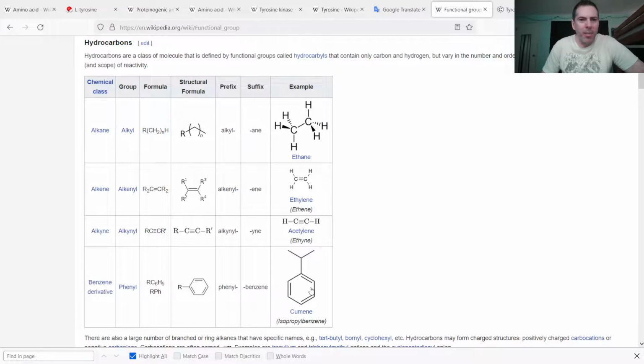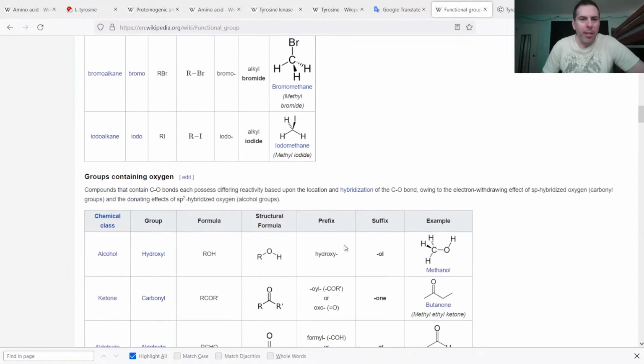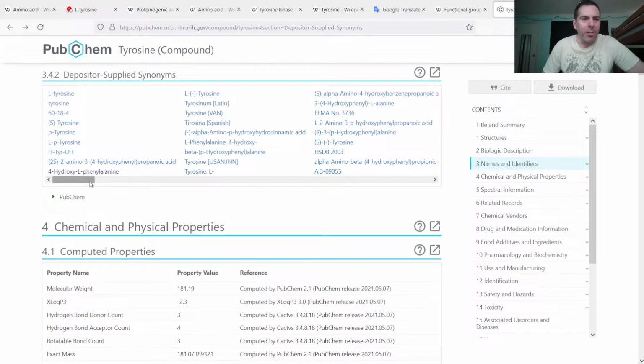And I didn't mention this before, but when a benzene derivative is added onto a molecule, it's called a phenyl group. And so that's where phenylalanine got its name, from the phenyl group. And then we saw that it's adding a hydroxyl group to that phenyl group to get tyrosine. And I was just going to mention again that it's also called hydroxyphenylalanine.